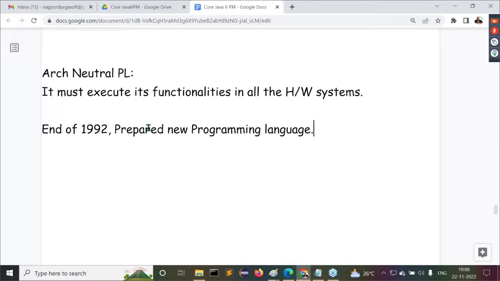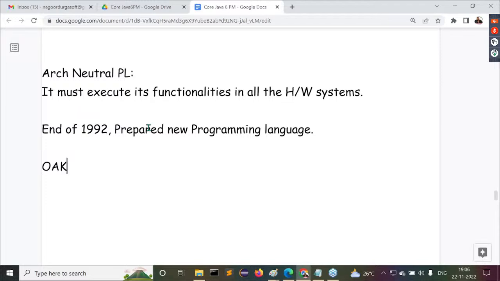In his cabin, there is a window. Through that window outside, he always likes to see one type of tree. Name of that tree is what there? Oak. James Gosling had a thought of it. He gave that information to Sun Microsystems.